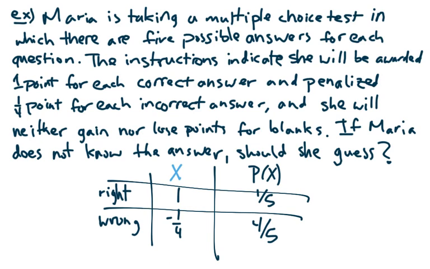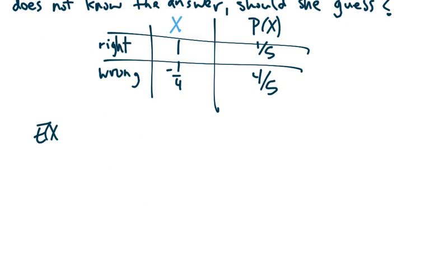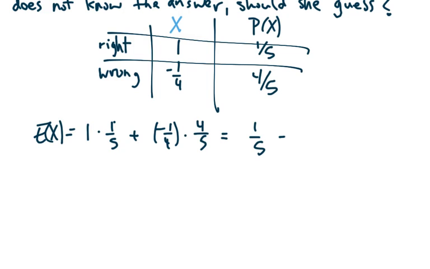probabilities. And now we will put this into the expected value. Expected value of X takes the value of X, multiplies by its probability. So we multiply each of these values of X by their probabilities: 1/5 minus, well, look at this, 1/4 times 4/5. Those 4's can just cancel, and you end up with 1/5 minus 1/5, which is 0. This is what we called a fair game. In other words, for this question, it actually doesn't hurt Maria to guess. It won't, in the long run, benefit her to guess either, but it doesn't hurt to guess.